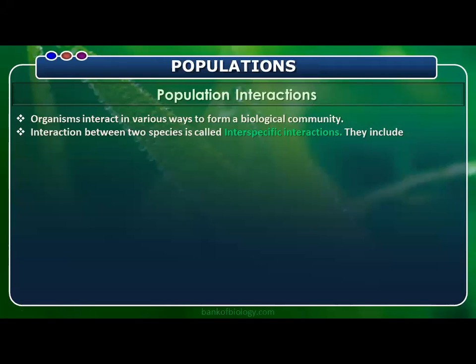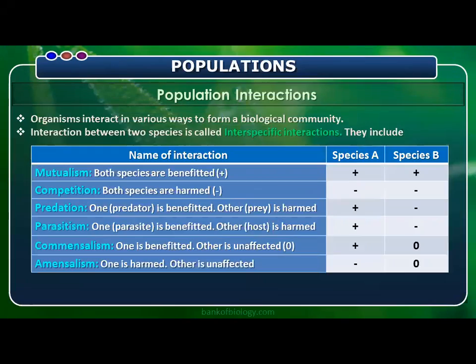Population interactions. Organisms interact in various ways to form a biological community. Interaction between two different species is called interspecific interaction. We have so many. Let's take a look at them.